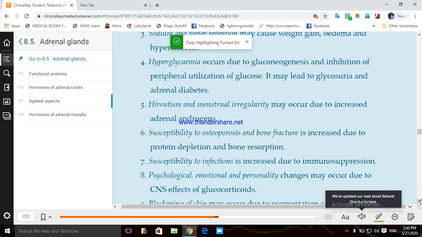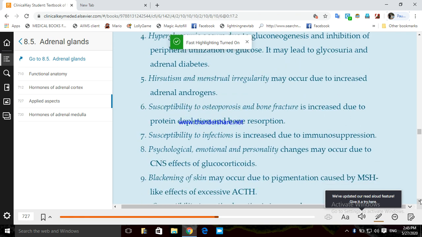Then the sixth point is susceptibility to osteoporosis and bone fracture. As you know, the protein not only from the skin, the protein in your bone cells also gets destroyed gradually, and that will make you susceptible to osteoporosis and bone fracture. Susceptible to infection due to immunosuppression. More glucocorticoids, there will be more immunosuppression, because steroids are used for immunosuppression in different diseases also.